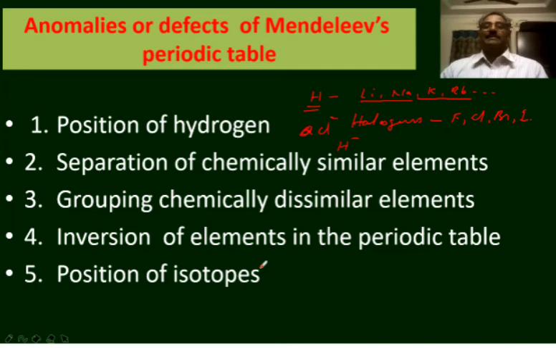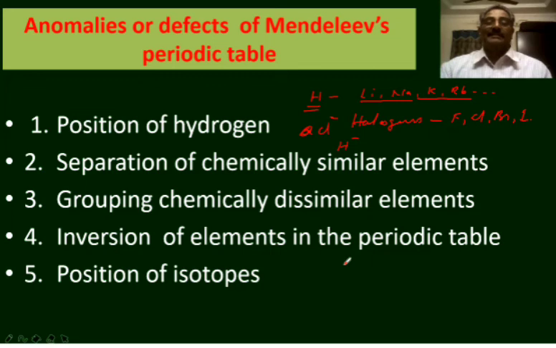He stressed mainly on the chemical properties of the elements in arranging the elements in the periodic table. He did not strictly follow the increasing order of the atomic masses. At some places, the elements with higher atomic masses came before the elements with the lower atomic masses.